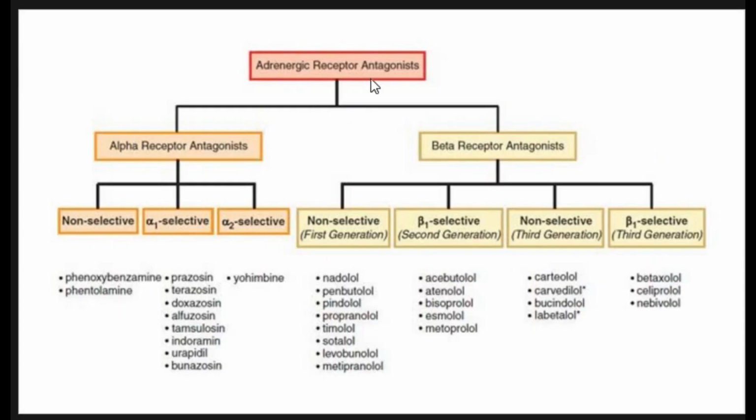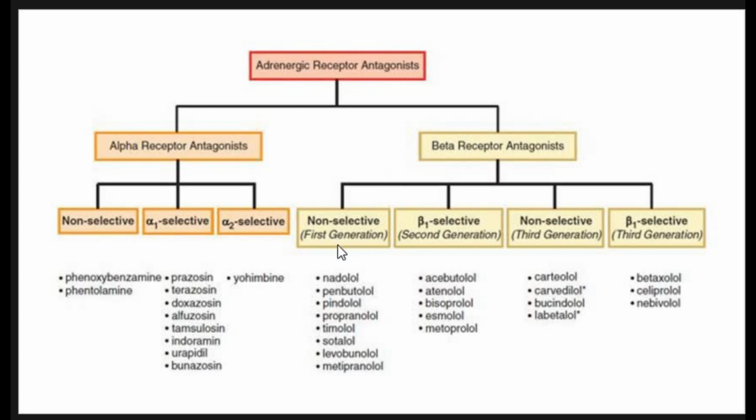These are examples of the antagonist drugs. Alpha receptor antagonists are some non-selective, some alpha 1 selective, and some alpha 2 selective. The non-selective alpha receptor antagonists are phenoxybenzamine and phentolamine. Alpha 1 selective antagonists are prazosin, terazosin, and doxazosin. These are the alpha 1 blockers. Then we have an alpha 2 selective blocker, yohimbine.